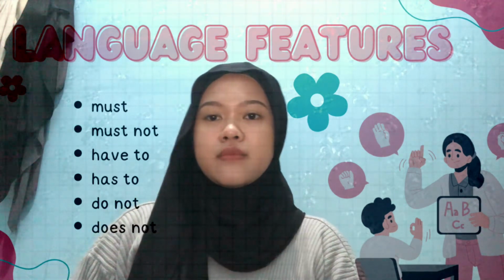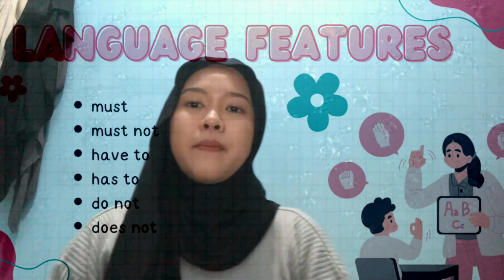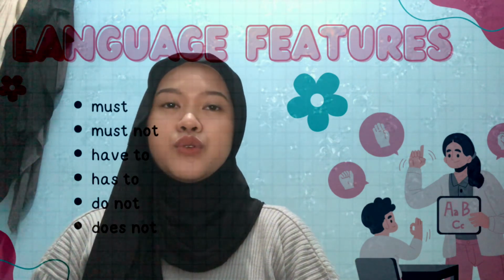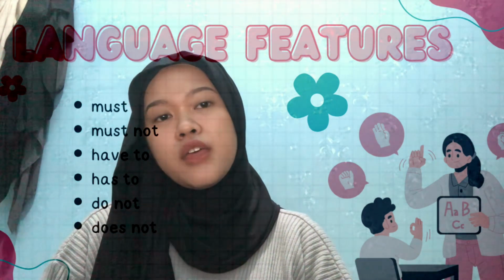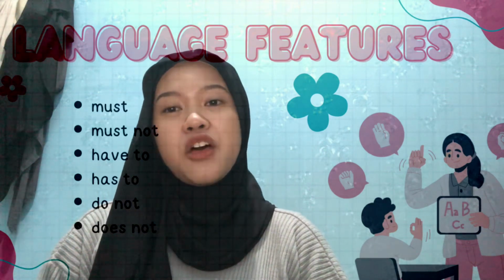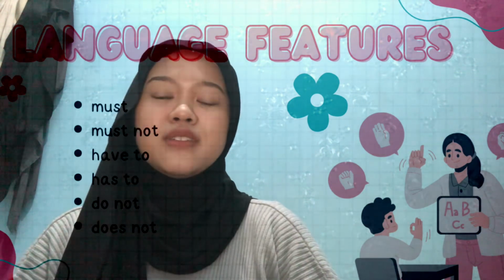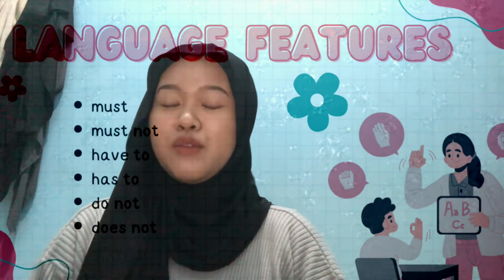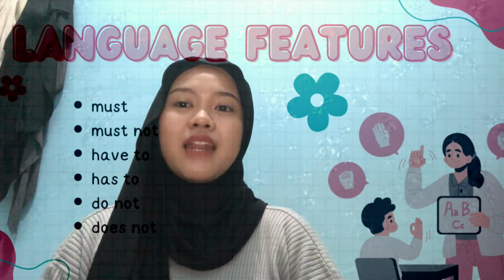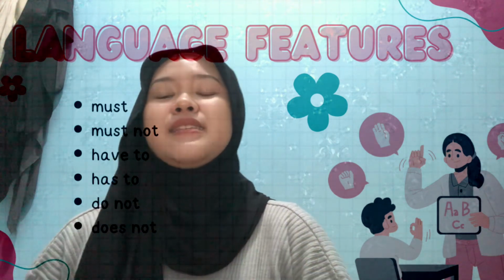There are many modals that you can use, for example: must not, have to, has to, do not, does not, can, and cannot. Those are the language features that you can use in prohibition and obligation sentences.